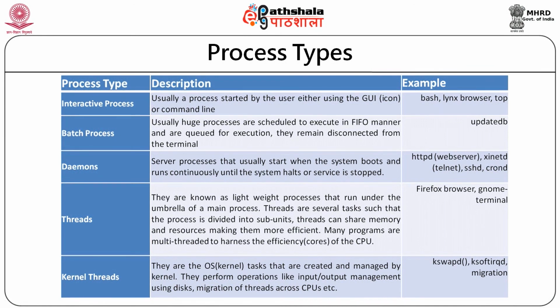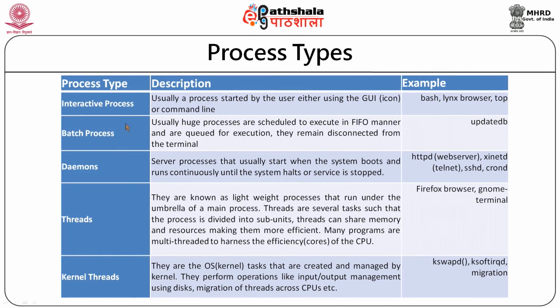Now, let us see process types. Processes can be classified by and large into interactive processes. When the user is interacting, when the user gives some input through keyboard or through mouse, those processes are interactive processes. Even the graphical user interface, we call it an interactive process. The examples are bash, the shell itself. Then there is the links command, a command line browser. The top command is also interactive. So, these are the examples of interactive processes.